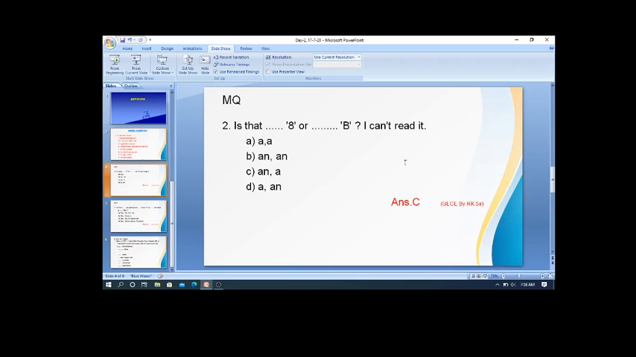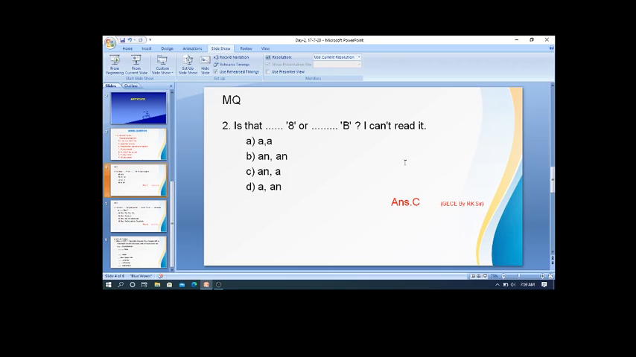So now the answers are options A, B an, C an A, D A and an. Now the answer is C, that is in first blank article an is used and in second blank article a is used. Now if we place these articles in these blanks, then the statement of this question will be like this: Is that an 8 or a B? I can't read it.